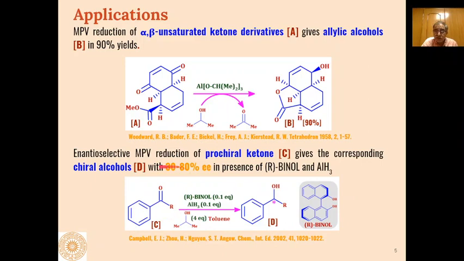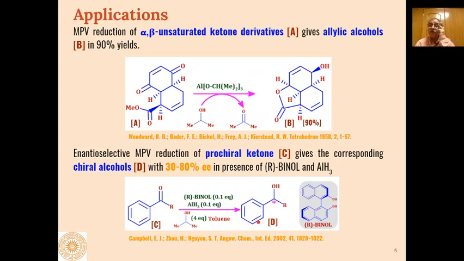When prochiral ketones like this are treated with aluminium hydride in presence of these R binol, which are chiral in nature, these will interact with aluminium hydride and form a complex of the metal with these chiral reagents, and that chiral reagent will then interact with the substrate, and these ketones will be reduced to the alcohols, but the reaction is enantioselective.